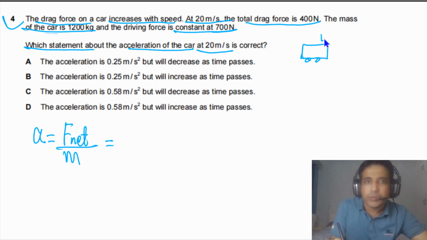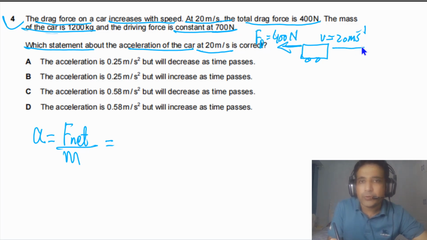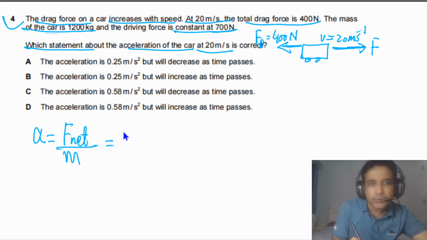Net force in this case we have when the car is moving at 20 meters per second. So the speed of the car is given, this is equal to 20 meters per second. The drag force on the car is given to us, that is equal to 400 newtons. So this one is the drag force, we can say Fd. And the driving force on the car is given, we can simply say this one is F, driving force. So F net simply is equal to the driving force minus the drag force, Fd, divided by m.